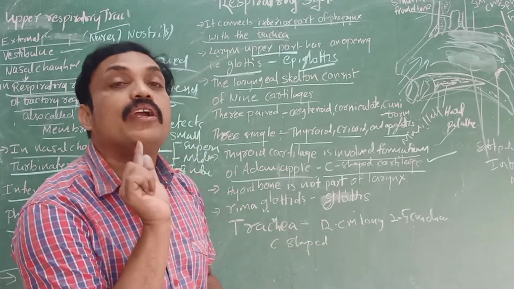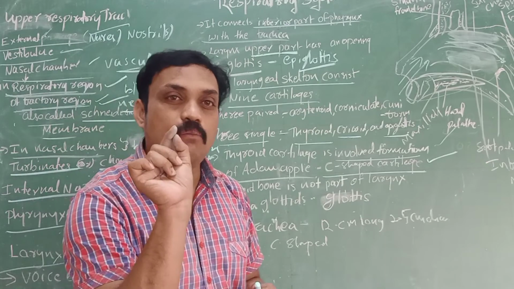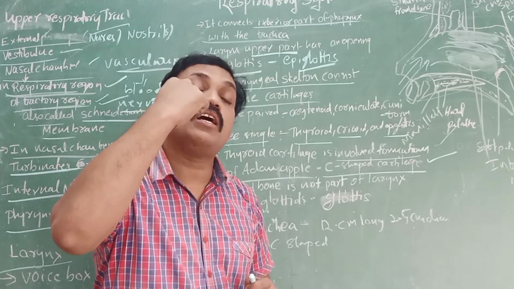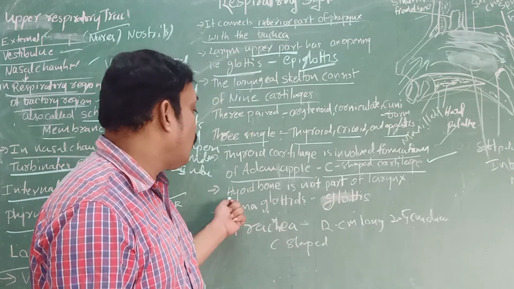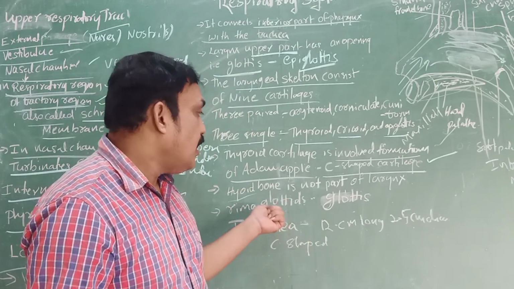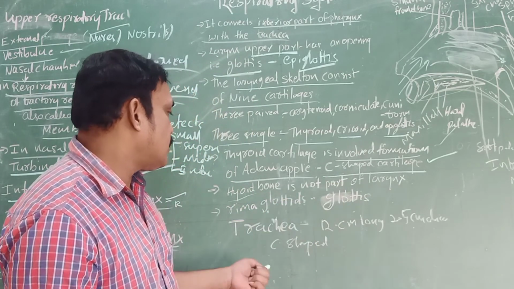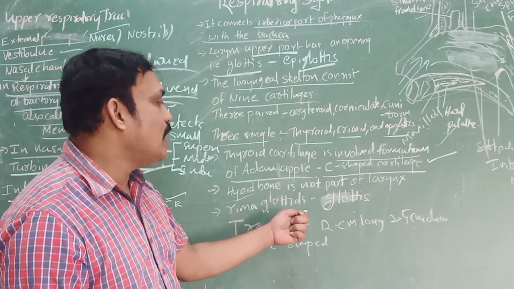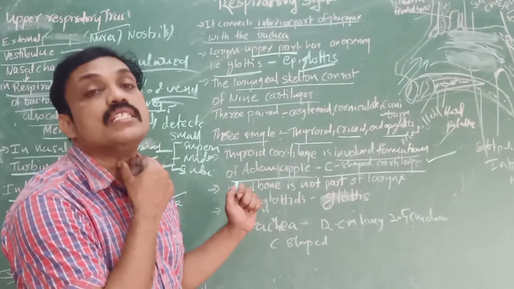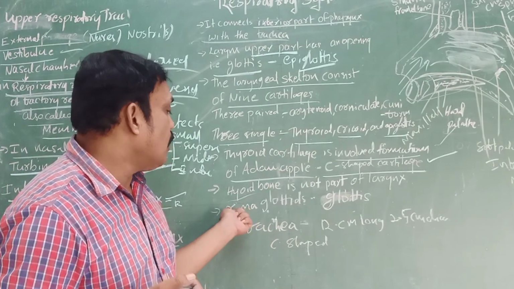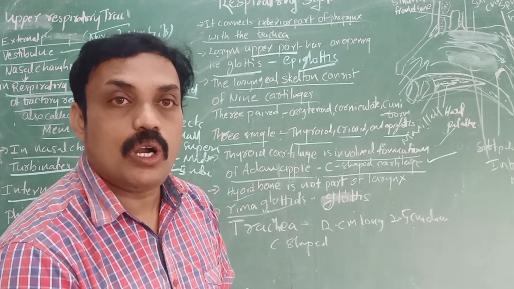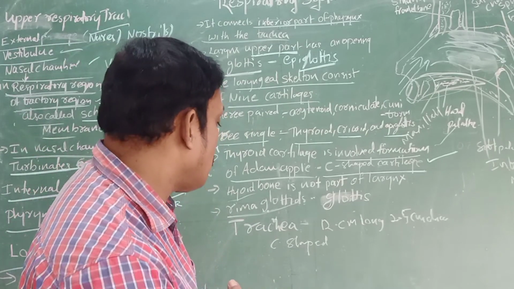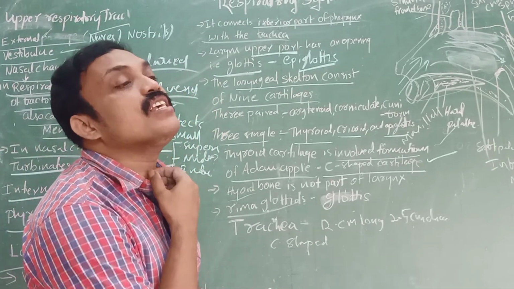The hyoid bone is not part of the larynx. It is a separate, single, very small bone attached to the upper anterior region of the larynx. It is not part of the larynx. And the epiglottis is another single cartilage. The opening is also called the rima glottis. Try to remember. And the next one is the trachea.